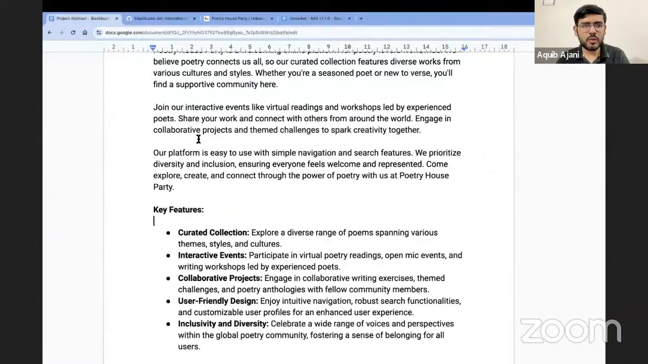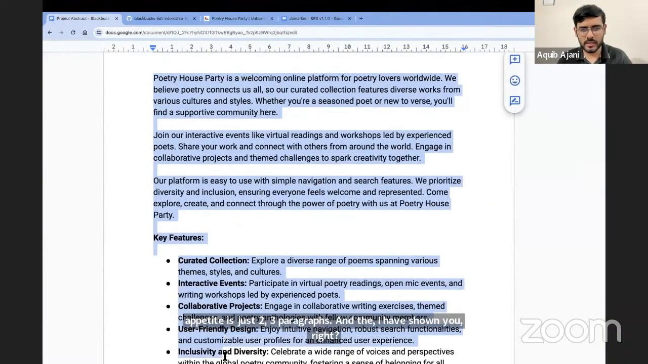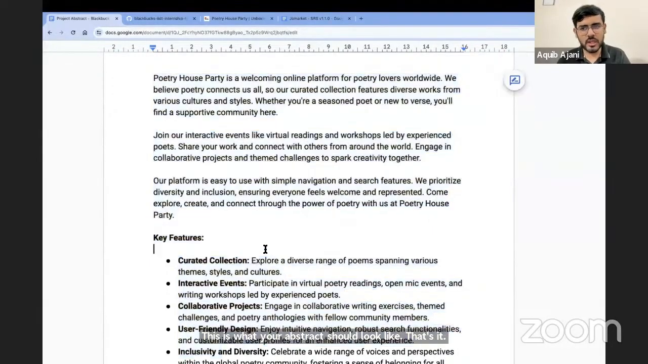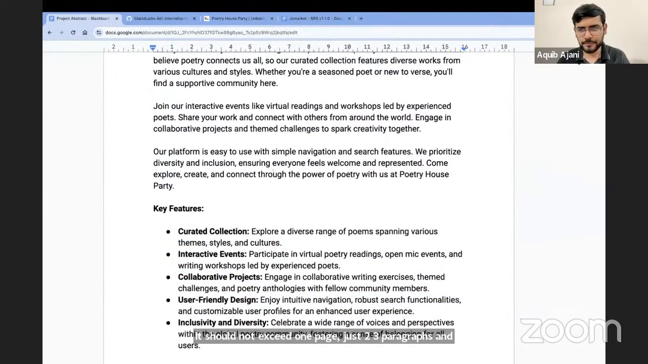Yes, abstract is just 2, 3 paragraphs. Niharika, I have shown you, right? This is what your abstract should look like. It should not exceed 1 page, just 2, 3 paragraphs, along with a few key features. That is what you should submit in your abstracts.